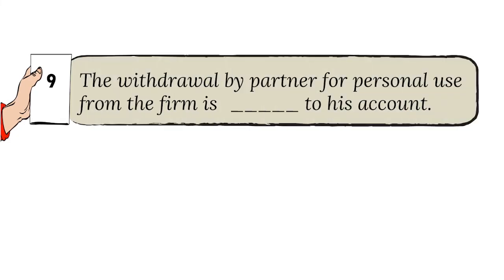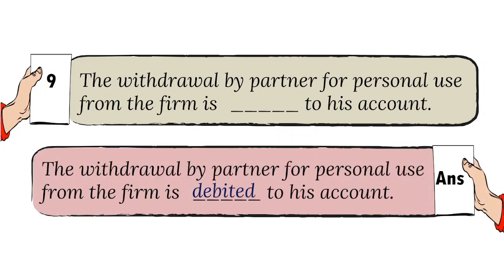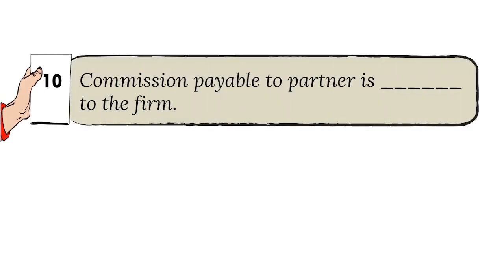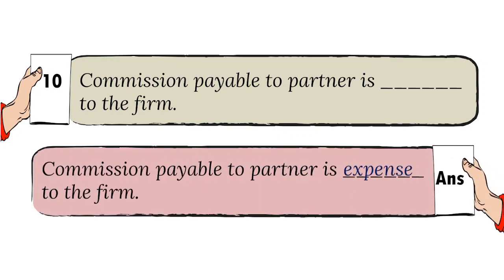9. The withdrawal by partner for personal use from the firm is dash to his account. And the answer is debited. 10. Commission payable to partner is dash to the firm. And the answer is expense.